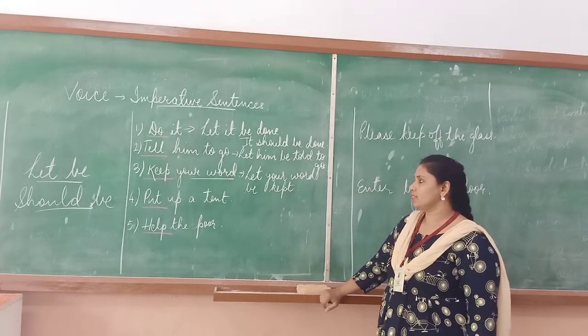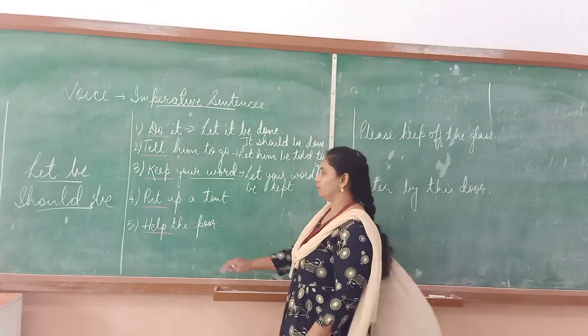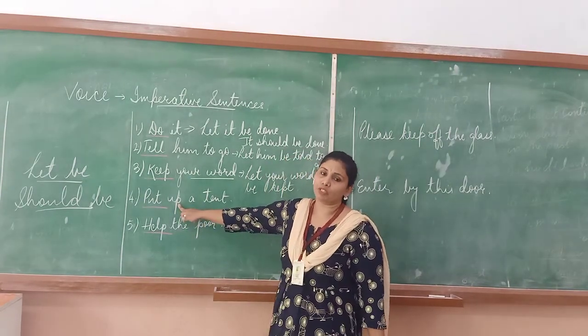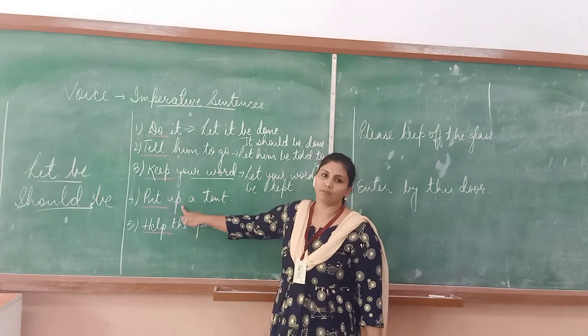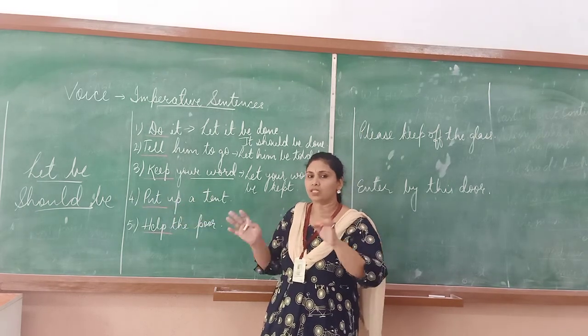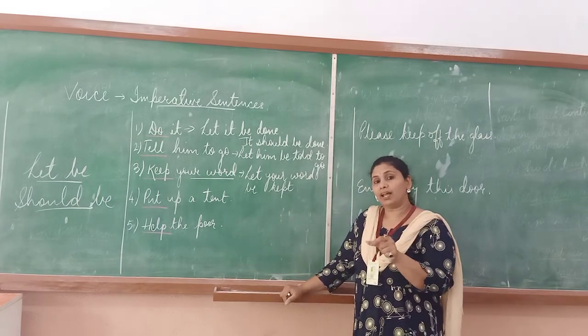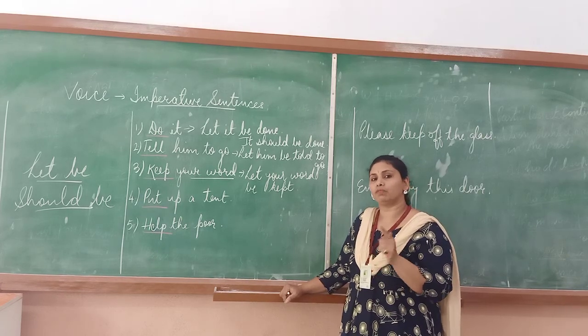The next one is put up a tent. So here put up is a compound verb. It's also called a prepositional verb because this verb is having a preposition just with it. So wherever you convert such verbs in any form of passives, the preposition has to be with the verb. The verb will undergo the change, but the preposition will follow the verb.